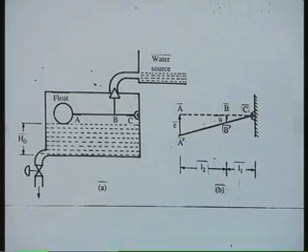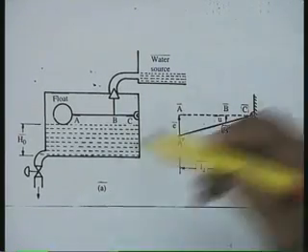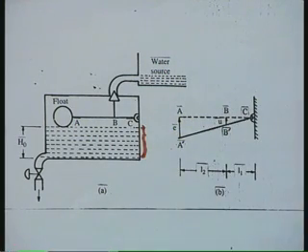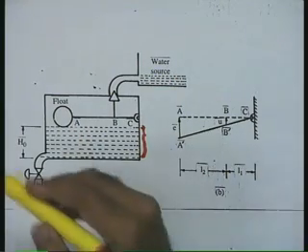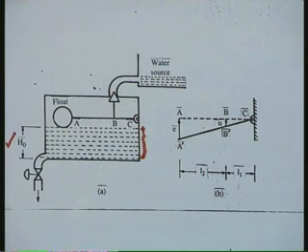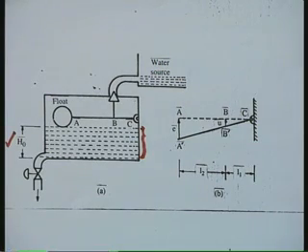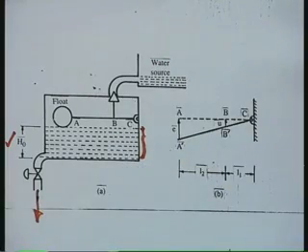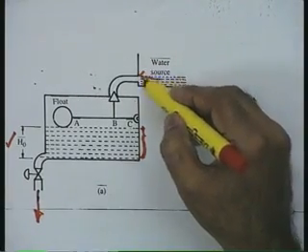Here, what is the objective of this system? The objective is to control the height of the water level in the tank. So, naturally, the water level in the tank becomes the controlled variable in terms of control system terminology. What is the command signal? The preset height h bar becomes the command signal for this particular system, and the disturbance variable in this system is the outflow, and the manipulated variable is obviously the inflow into this tank.